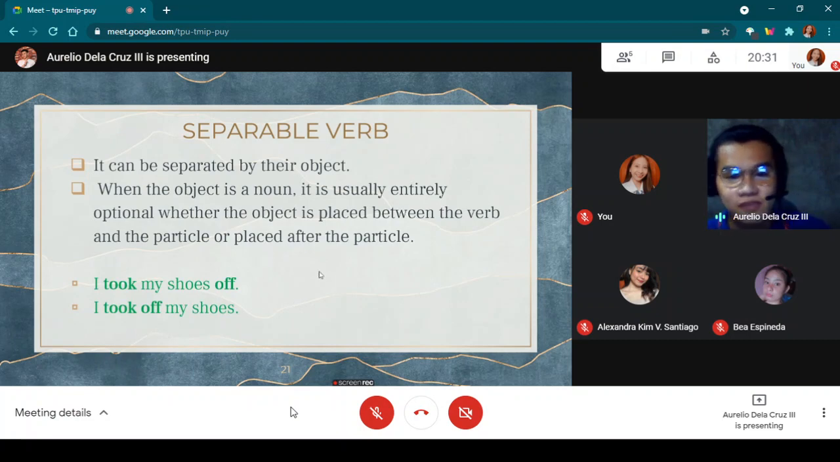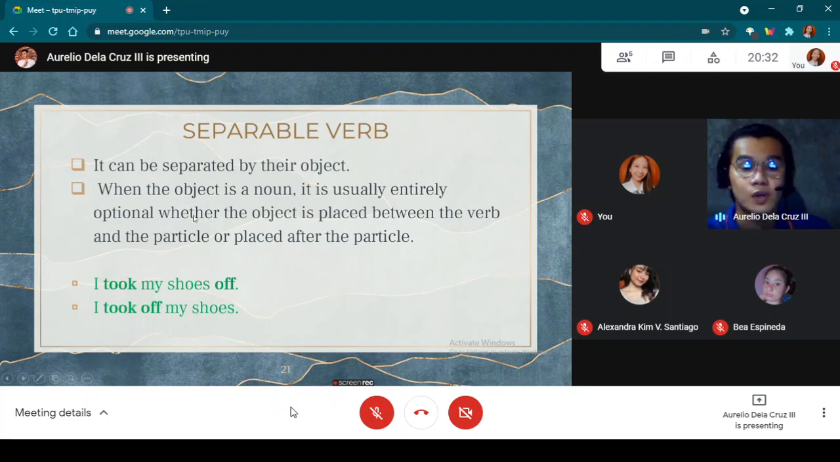So in separable verbs, if the object is a noun, we have the option to place the object between the phrasal verb or after the phrasal verb, like in the first sentence. Those two sentences highlighted green are grammatically correct. The first sentence is I took my shoes off. My shoes is a noun and took off is our phrasal verb.